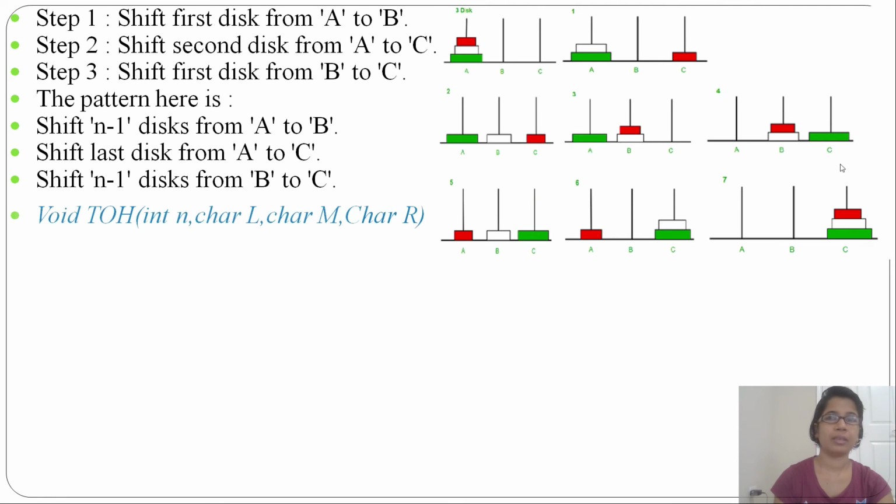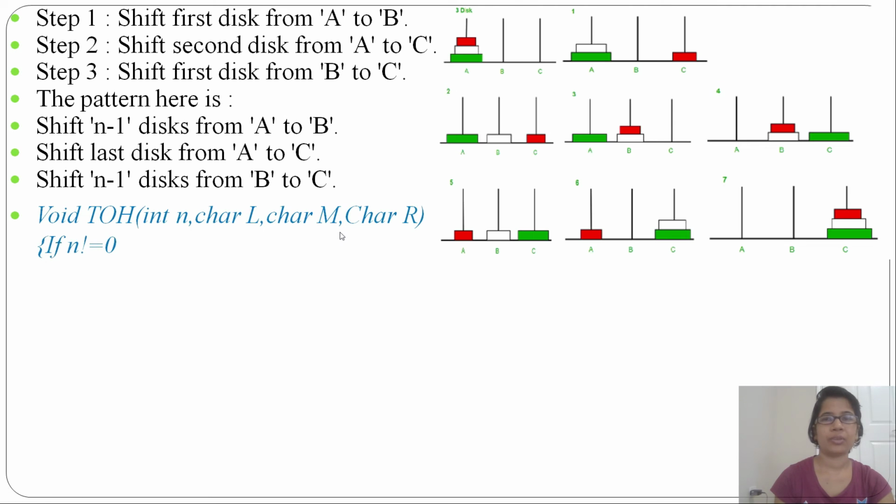So let's see the function. For Tower of Hanoi, we take int n, where n is the number of disks, then character L. L is for left, or you can take ABC. Here we took ABC, here also you can write ABC. So here I have written L, then M, then R. L is for left, M is for middle, R is for right.